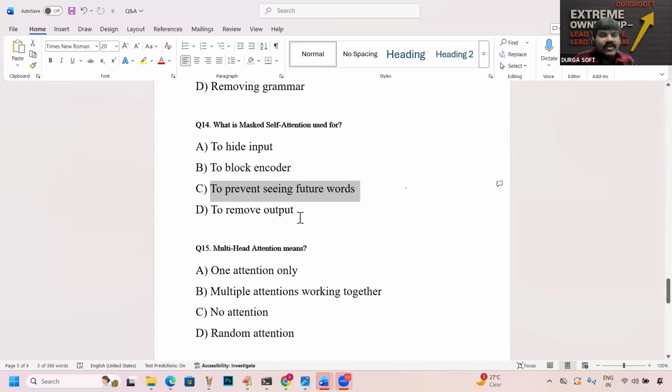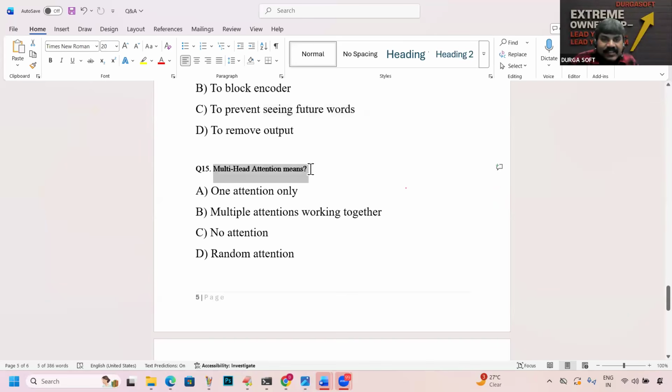Wow, wonderful. Multi-head attention means what? Multiple attention heads working together. Every word is trying to find some relationship, and multiple heads are going to work simultaneously, so that we will get more relationships.